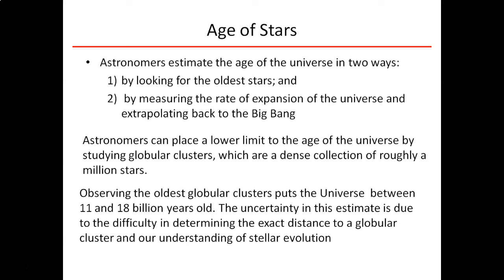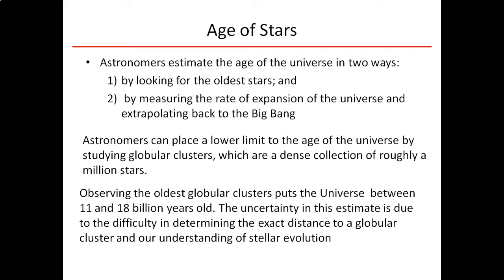And so if we look at them, what we can see is that our universe is somewhere between 11 and 18 billion years. Okay, now, why do you say so big? And then you say, wait, 18 billion years is older than what we're saying the universe is. This allows us to put a lower limit on the age of the universe.